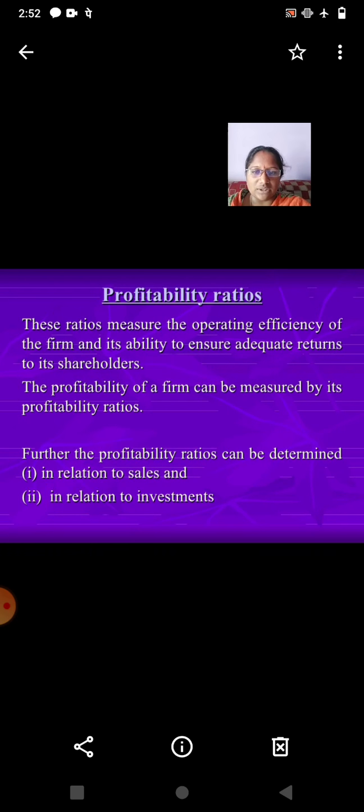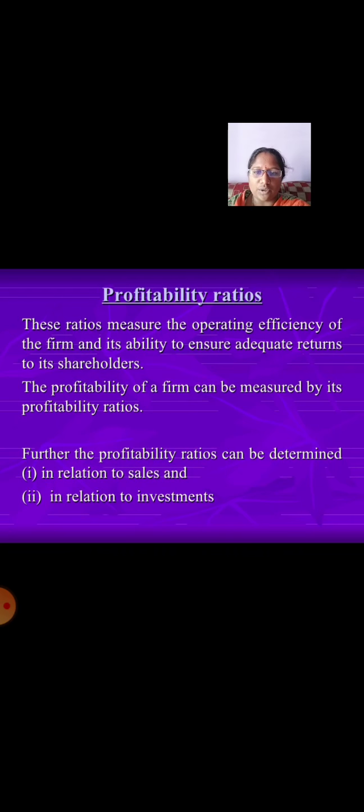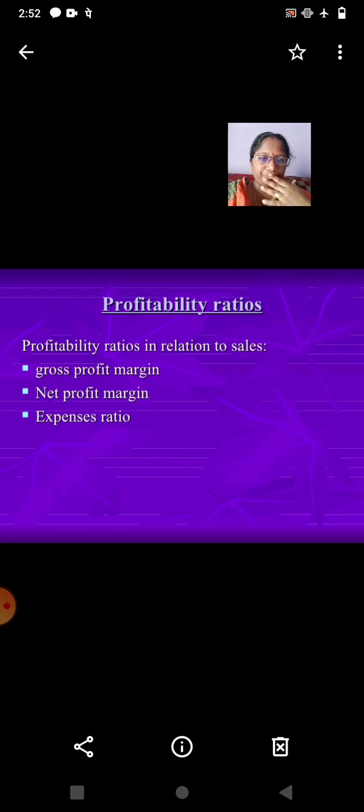Profitability ratios. These ratios measure the operating efficiency of the firm and its ability to ensure adequate returns to its shareholders. The profitability of a firm can be measured by its profitability ratios. Further, the profitability ratios can be determined in relation to sales and in relation to investment. Profitability ratios in relation to sales: gross profit margin, net profit margin, and expenses ratio.